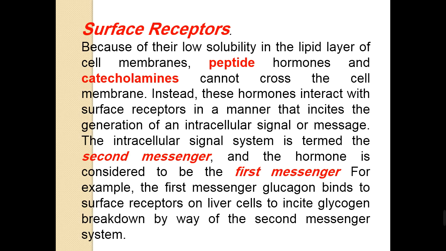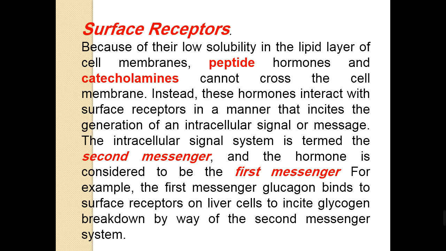Instead, these hormones interact with a surface receptor in a manner that incites the generation of intracellular signals or messages. The intracellular signal system is termed the second messenger. So, the hormone is considered to be the first messenger. The first messenger is the hormone that binds to the receptor present on the surface of the cell.